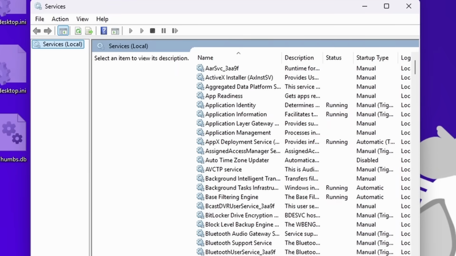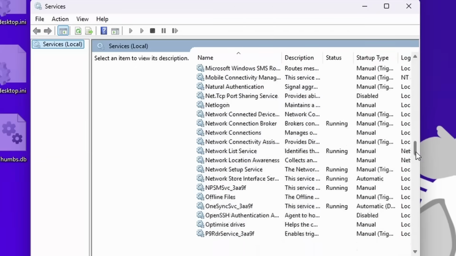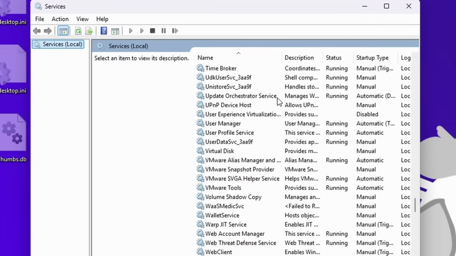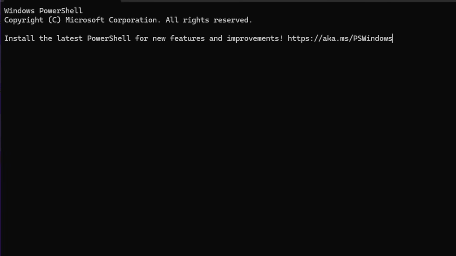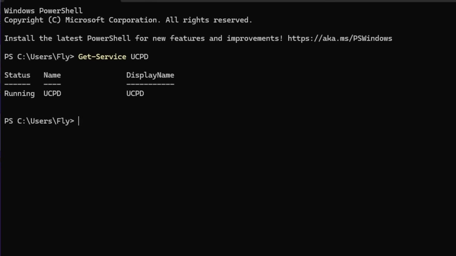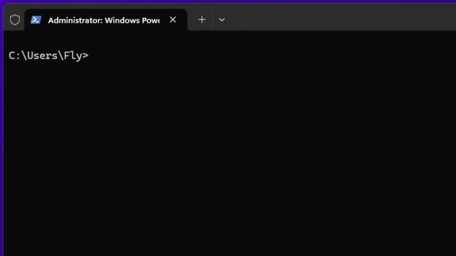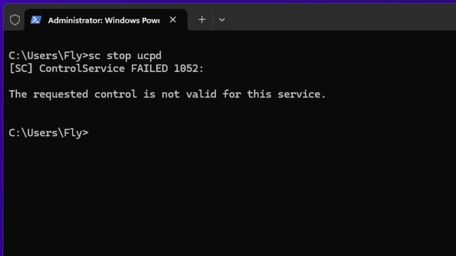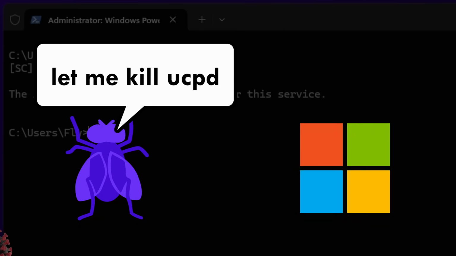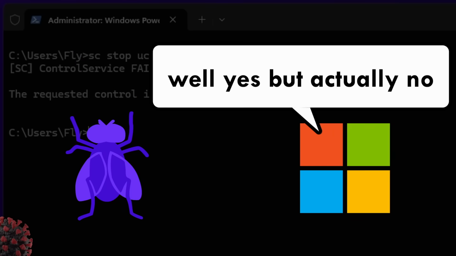The driver runs as a Windows service in the background all the time, though you cannot find it in services.msc, which makes sense because we're dealing with a file system driver here. The terminal reveals it if you look for it. You can also find it with the service control query, but only if you look for drivers specifically. Being a file system driver, you also cannot just turn it off via the command line like you would turn off any other service. That's not because Microsoft is so mean and trying to prevent you from turning it off, even though that part is true for unrelated reasons, as we will see.